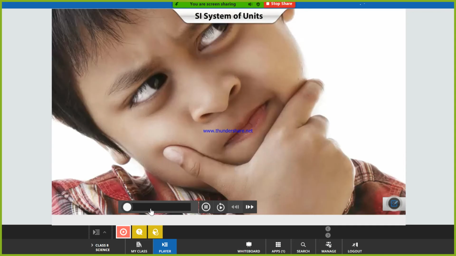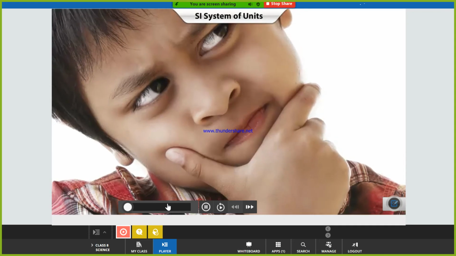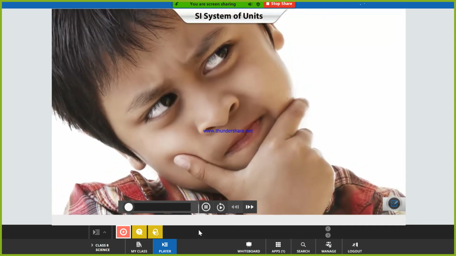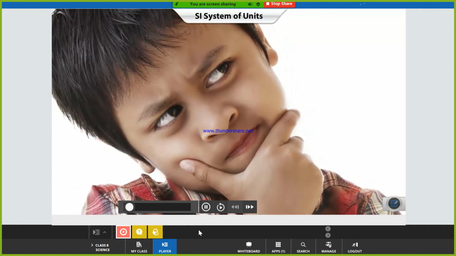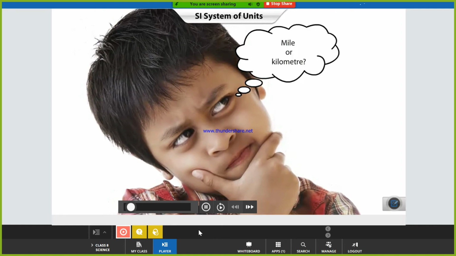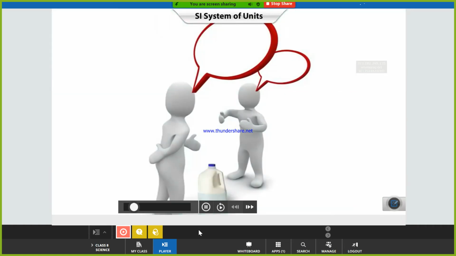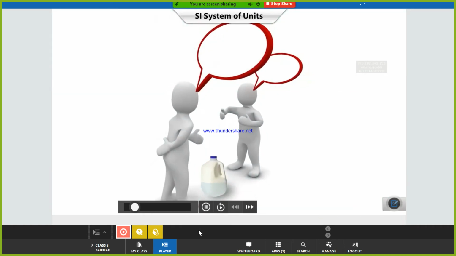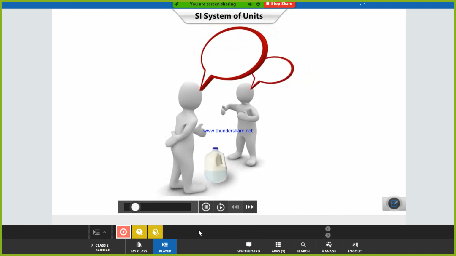You might have heard older people talking about the distance between two places in terms of miles. If you wonder why they don't refer to distance in kilometers, then you must go back to understand the history of weights and measures first. In olden days, people used different units to measure things. For example, both pound and gallon were used to measure weight.